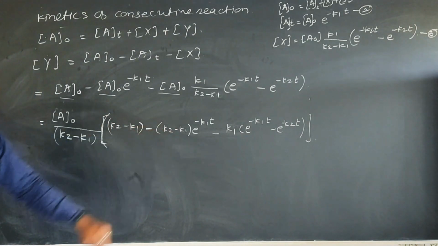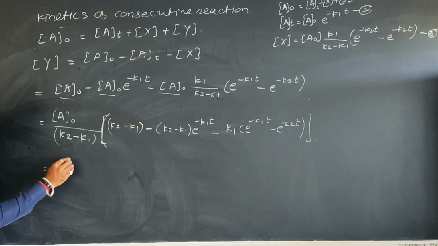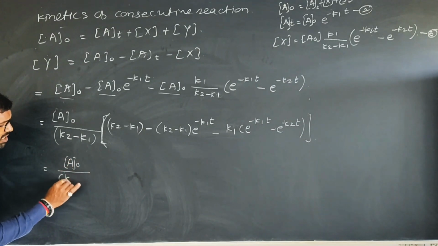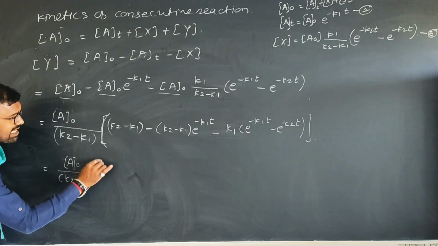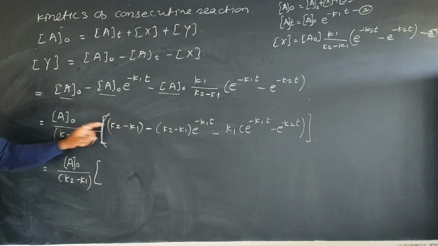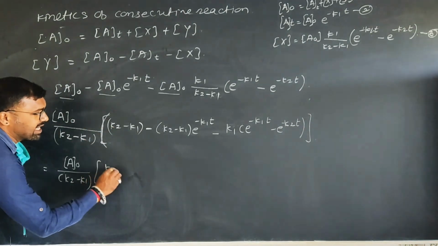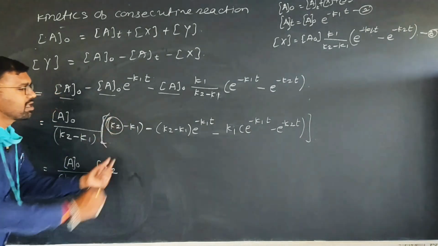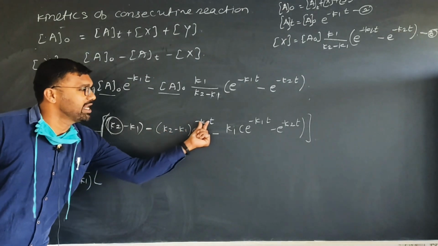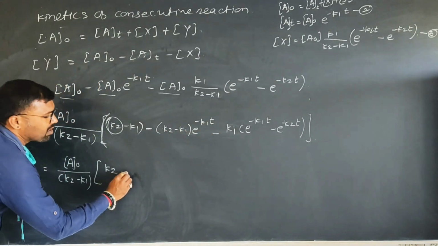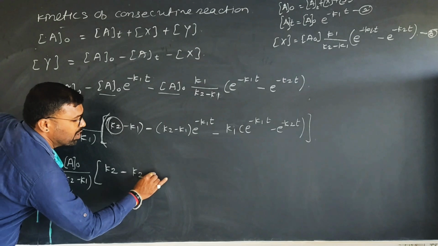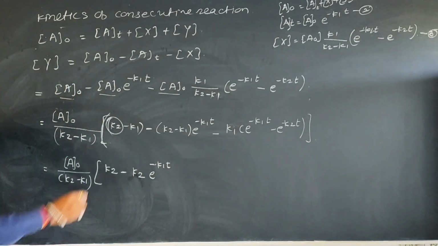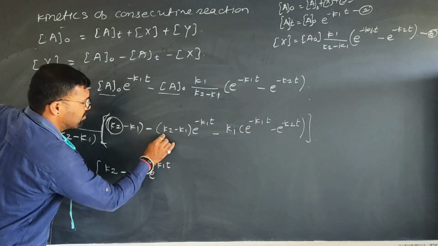Now to solve this equation, this term is as it is, concentration of A, initial concentration over k2 minus k1 as it is. Here, k2, taking the k2 term at the same side, this minus k2 into e raised to minus k1t minus k2 into e raised to minus k1 into t. म्हणजे ह्या टर्मचा प्रश्न मिटला.